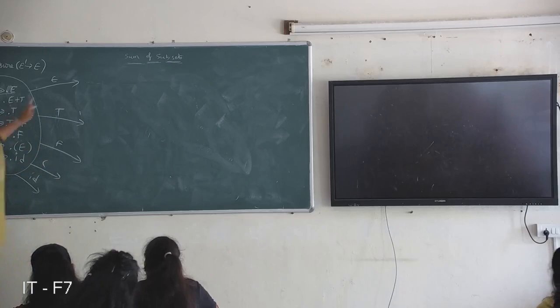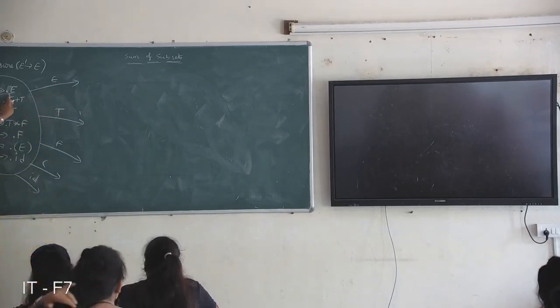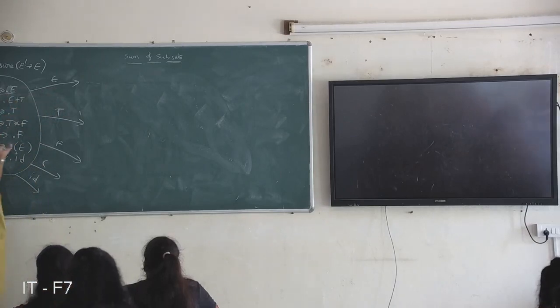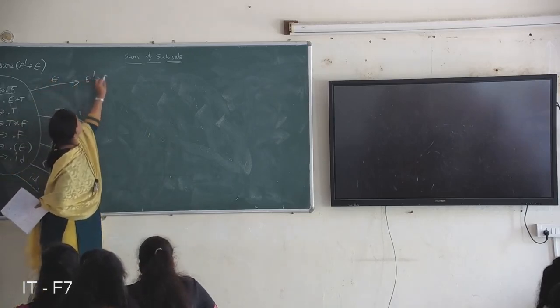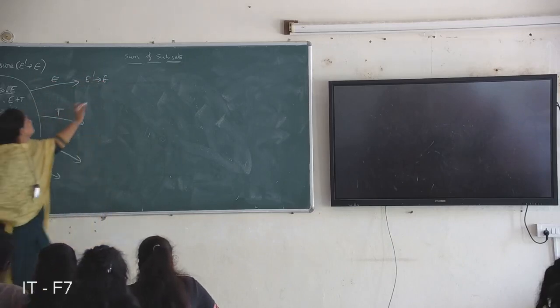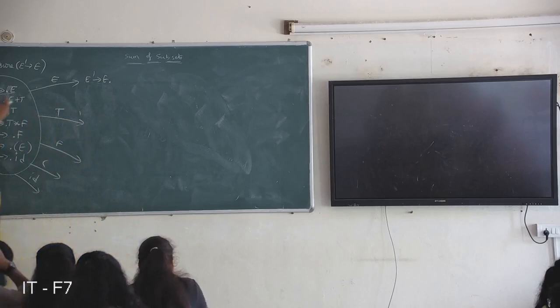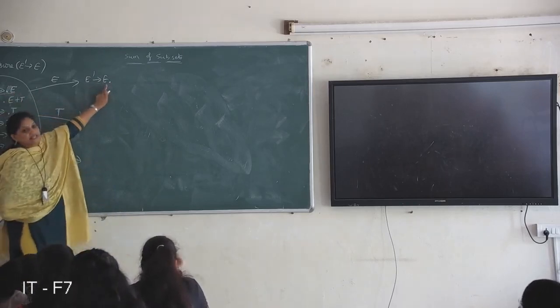These transitions are just moving the dot from before the symbol to after the symbol. So for E, what productions do you get here? E dash derives dot E. You are just moving this dot from here to here, so you are getting E dash derives E dot.